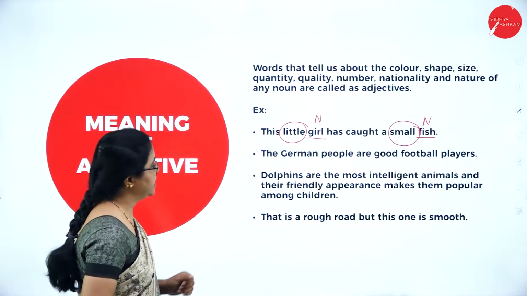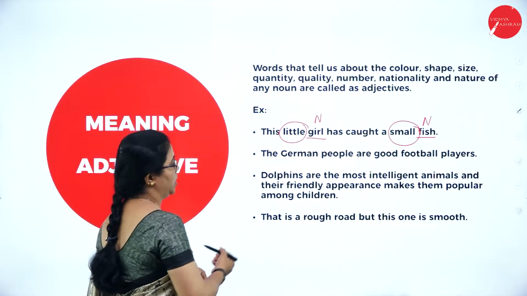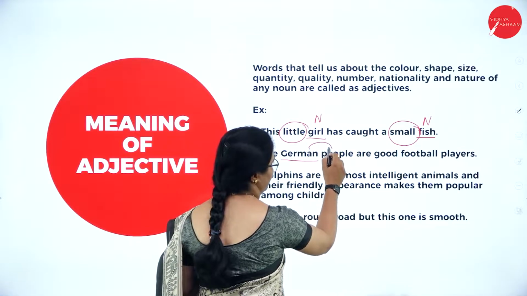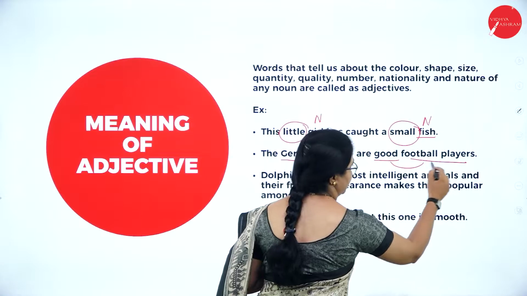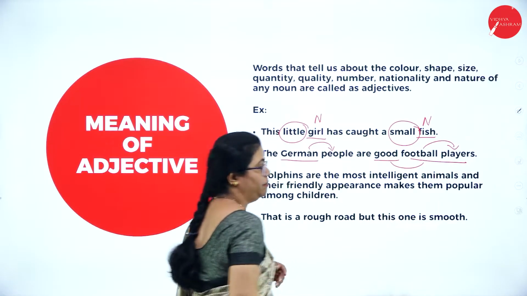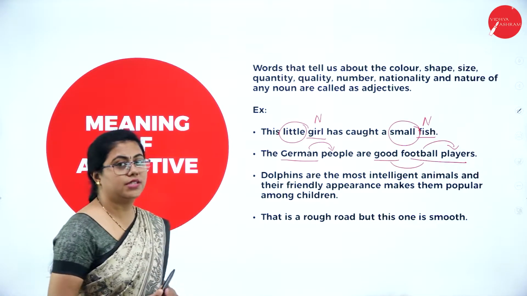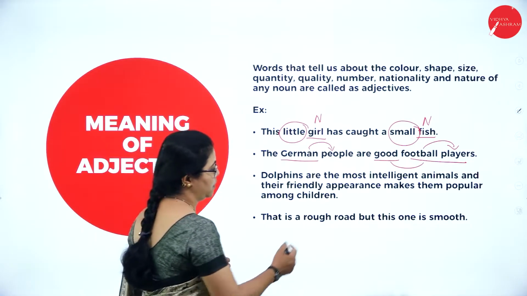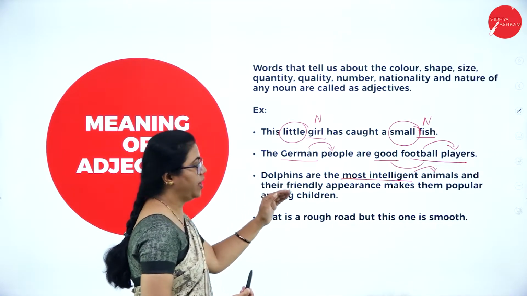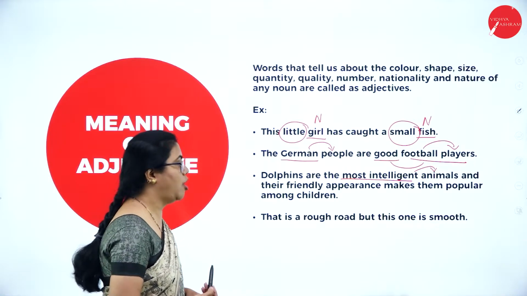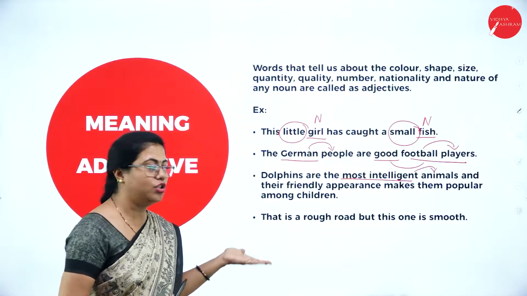Fine. So in the second sentence, the German people are good football players. So here you can see German is describing the word people, good is describing football players and football is in turn describing players. So there are many adjectives in this sentence. Dolphins are most intelligent animals. So most intelligent is describing the word animals. And their friendly appearance makes them popular among children. So there are many adjectives in this sentence also.